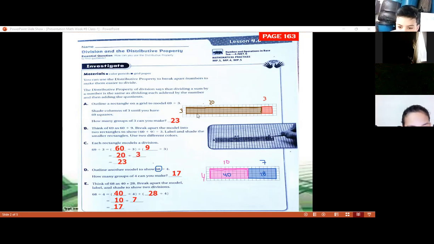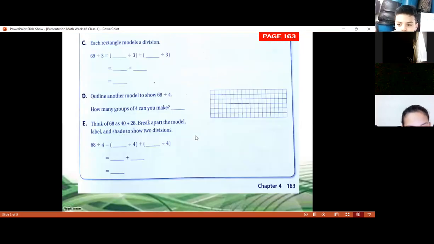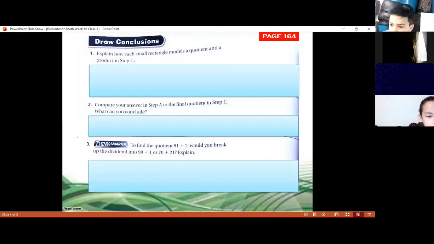Okay, let's go to the next slide. And what it says 163 here, in the page 164, right? This is 164. Okay, the next part that we have, just hold on. This is the same. We already worked on 163. 164 says, explain how each small rectangle models a quotient and a product in step C. So we're using drawing conclusions. We're talking about the previous exercise, class. Step C says each rectangle models a division.